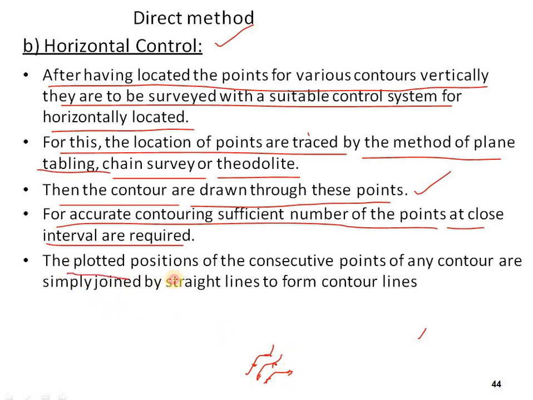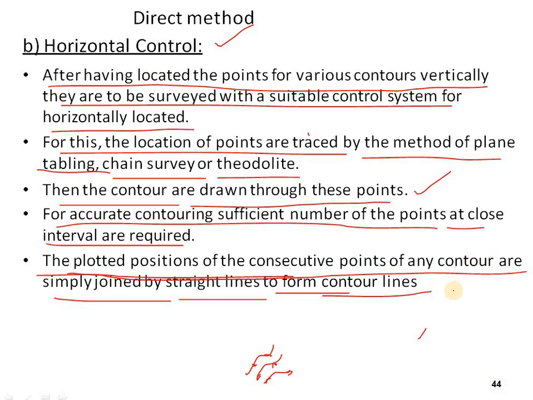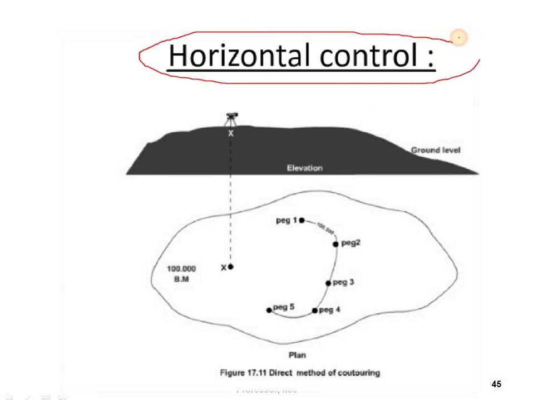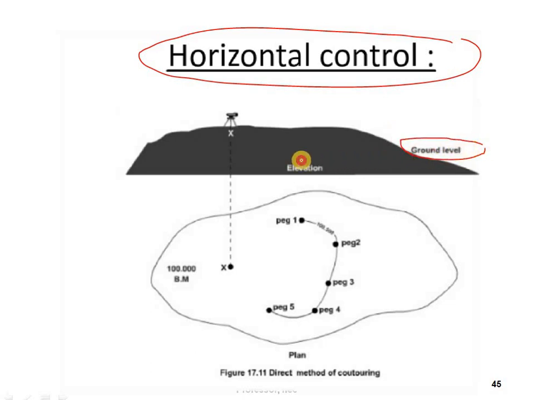The plotted positions of the consecutive points of any contour are simply joined by straight lines to form contour lines. So these plotted positions are the consecutive points of any contour, and that's why they will be forming straight lines to form contour lines. So this is horizontal control. We can see an elevation has been given. This is the ground level. It is a good example for you.